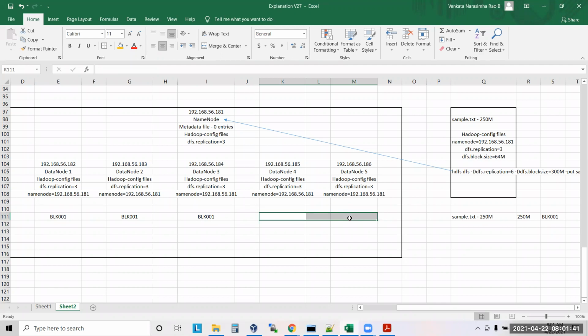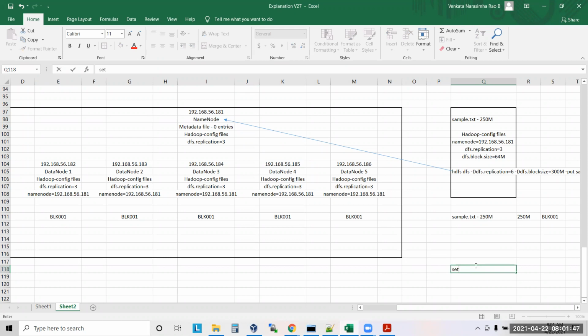In that case, again we need to run one more command. Exactly. That is the set rep command. You will run the command hdfs dfs -setrep, set replication, equal to 2, for sample.txt.